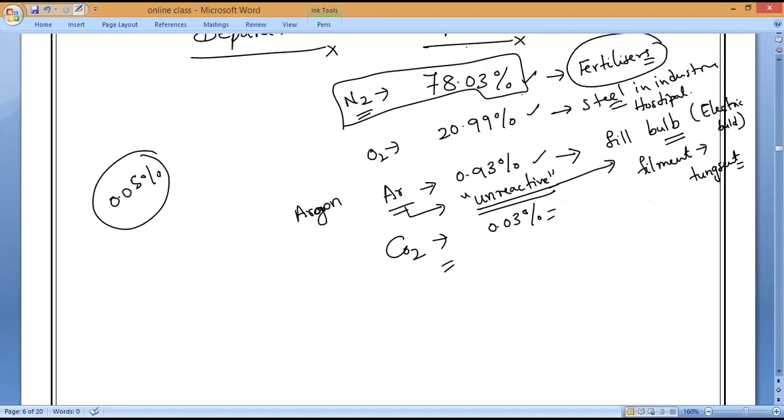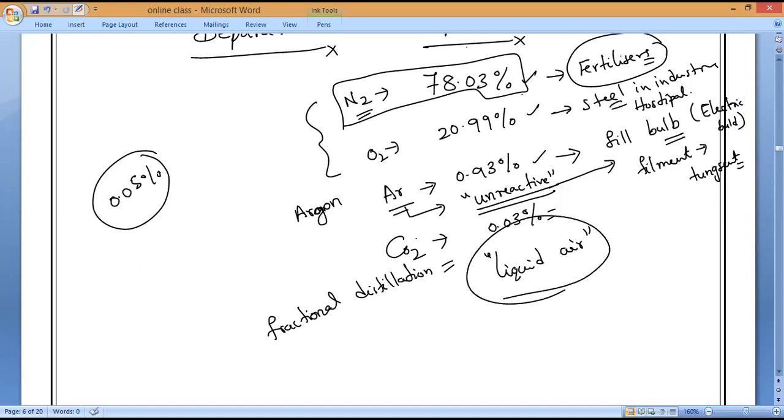Now, the various gases of air are separated from one another by only one separation technique. What is the separation technique? Fractional distillation. Do you understand, everybody? It is not possible to separate them in the gaseous state. We have to compress the air into liquid air, and then only it is possible to separate the components. So fractional distillation of liquid air. Please remember that.